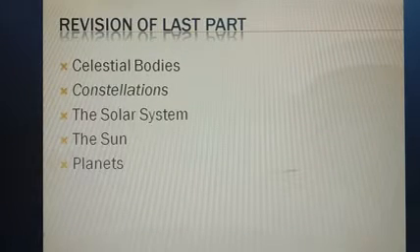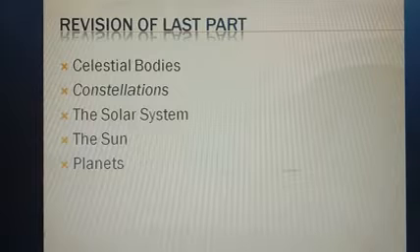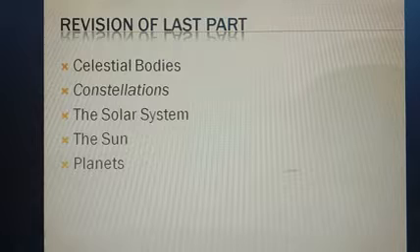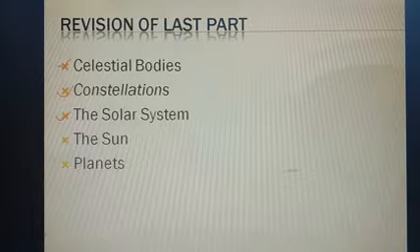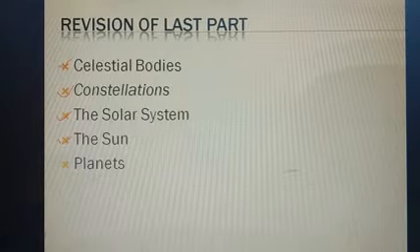Before starting today's topic, we will do some revision of the last part, the revision of the last video. What we have learned in the last video. First, we have learned about the celestial bodies, which include the sun, moon, planet. Then we have learned about the constellation, that is the pattern formed by the group of the stars. Then third, we have learned about the solar system, which includes the sun, then the eight planets, asteroids, meteoroids. Then fourth, we have learned about the sun, which is the energy source of our solar system.